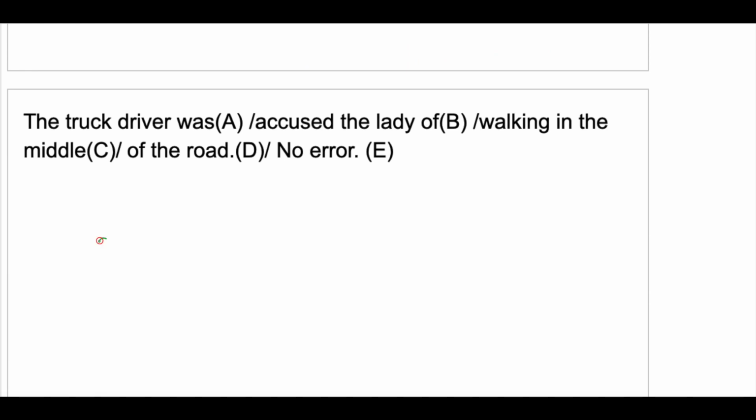Next, "the truck driver was accused the lady of walking in the middle of the road." So who accused? The truck driver accused. Whom did he accuse? The lady. So this is your object and this is your subject, and the subject is the doer of the verb, which is accused. So here "was accused" is wrong. Simply "accused." The truck driver accused the lady of walking in the middle of the road.